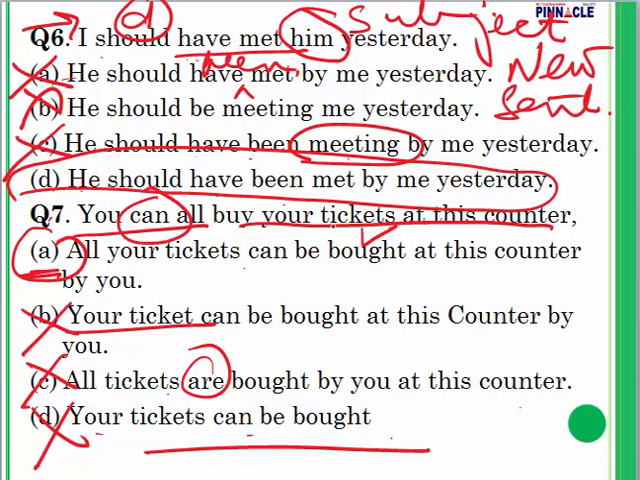You can all buy your tickets at this counter. All your tickets can be bought at this counter by you. Although I would say this option is also not exactly correct, it has appeared in one of the previous year's papers, and I have picked this up because one of my online students mailed me. He said, ma'am, the meaning has changed, because here we are saying you can all buy your tickets. This all could probably be referring to persons, and here all your tickets that have to be purchased. That is the reason I have included this question here. It has appeared in one of the state SSC exams. Go by elimination method. In all the others, it is very clear, but here we will give the benefit of doubt and go with answer A.